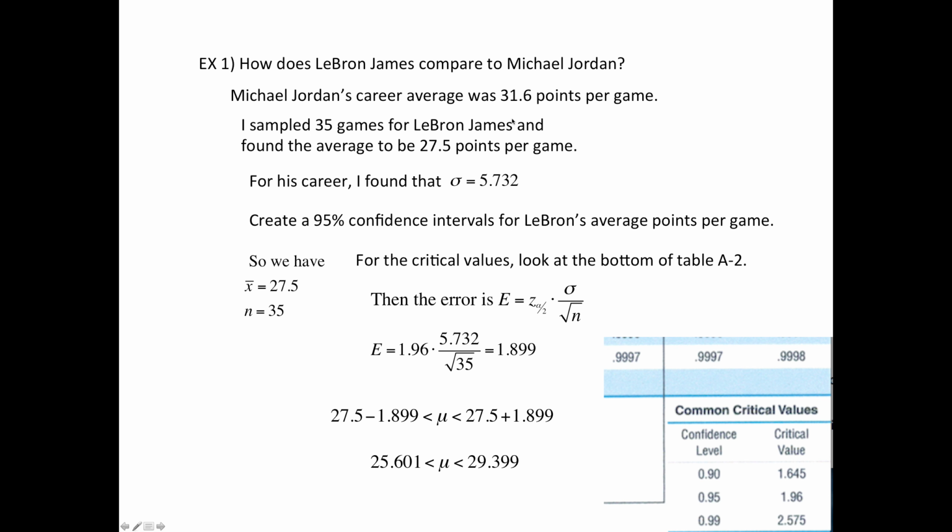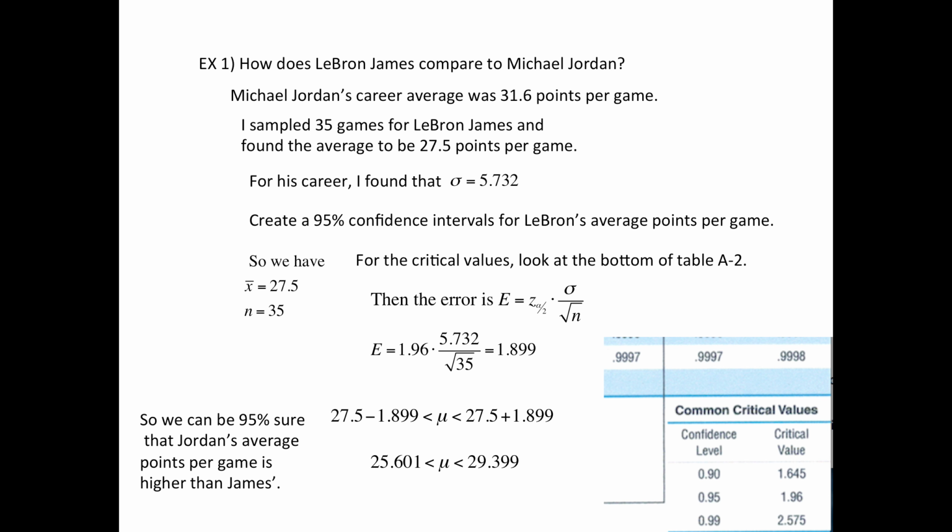So now that we've made the interval, what we do is look at the 31.6 and see that that is even better than our very best estimate for LeBron James. So in conclusion, we could be 95% sure that Jordan's average is better than James' average.